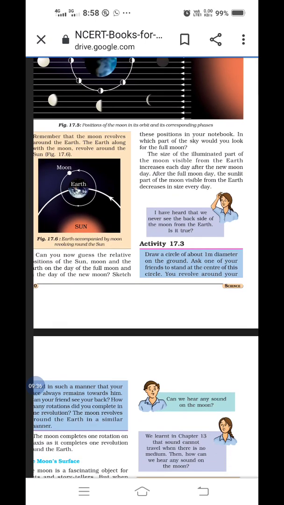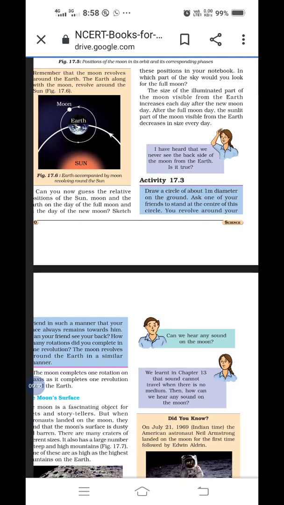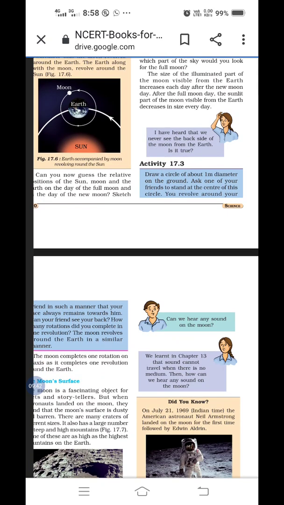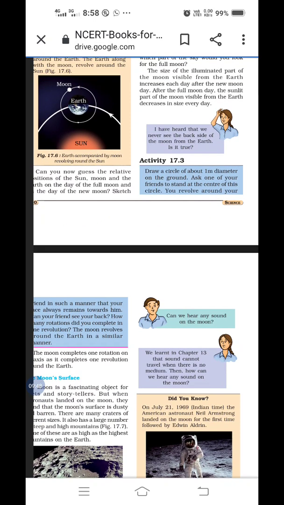Okay, it is given related to the moon. I told you about the celestial object, about full moon day, new moon day, crescent moon, phases of the moon, and next part, increase and decrease in size, and it is visible from the earth. Full moon day and new moon day.